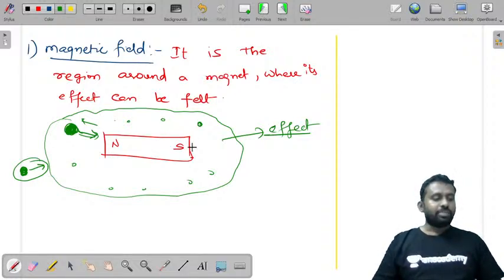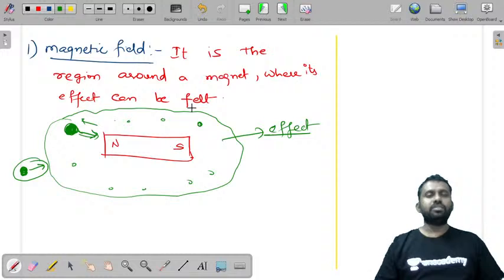Sir, how many questions may be expected from this topic? Karthik Jilla, yeah, you can expect basic definitions. If you are given short answers, you'll definitely expect one question from this, and you can also expect a long question based on the formulas that we'll be discussing very soon. So this is magnetic field.